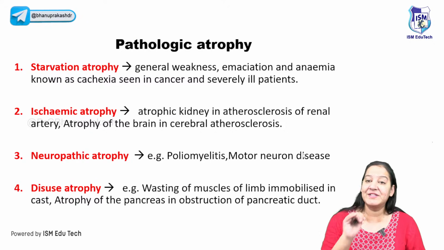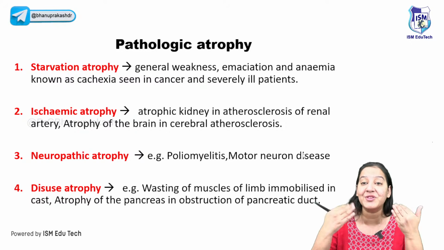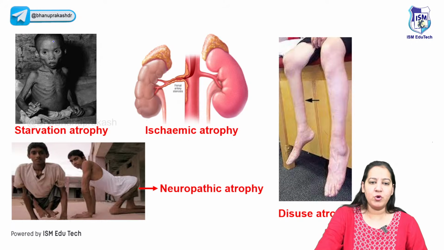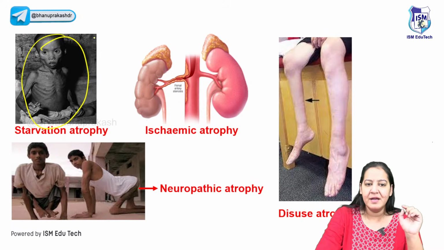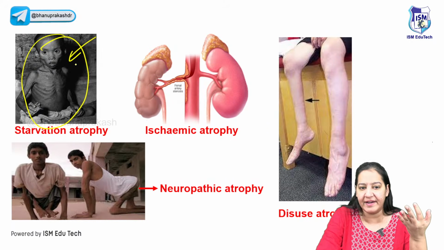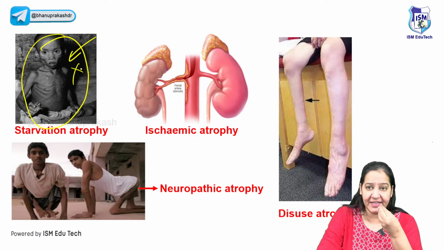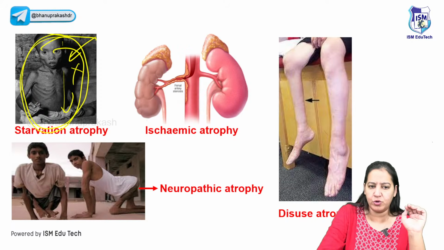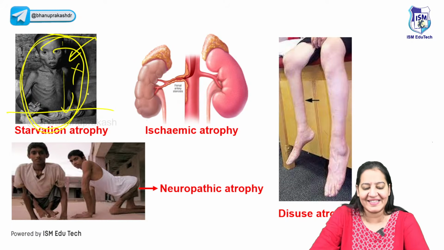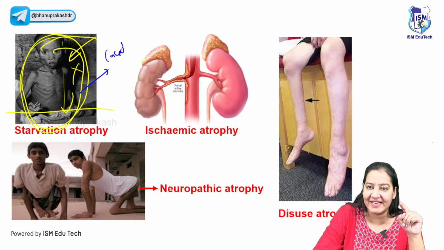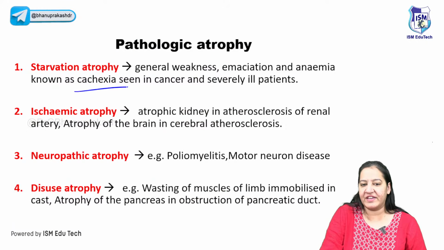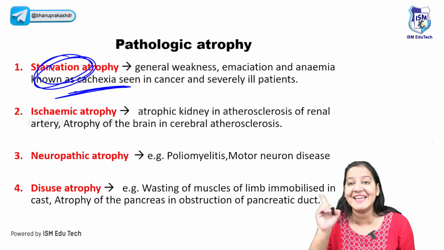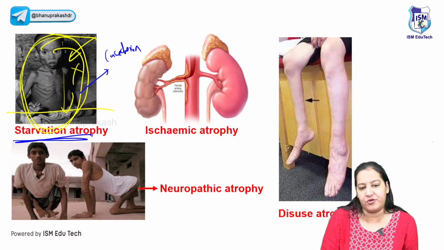So these were the examples of physiological atrophy. Now let me give you the examples of pathological atrophy. Pathological atrophy is of 6 types. If someone doesn't eat anything, imagine this is a person who has cancer or some severe illness and is not eating anything, right? So all the organs, the complete body undergoes atrophy. All organs from head to toe are atrophied. This condition is known as cachexia. This is the definition of cachexia. That is known as starvation atrophy because the person is not eating anything.